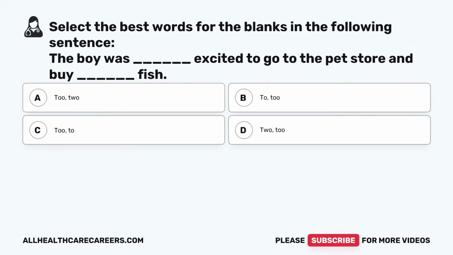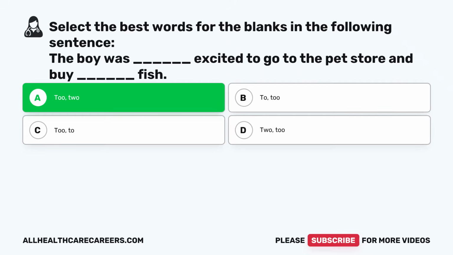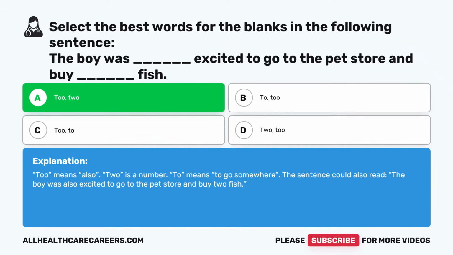Select the best words for the blanks in the following sentence. The boy was blank excited to go to the pet store and buy blank fish. A. Two. D. Two. The correct answer is A. Two. Two means also. Two is a number. To means to go somewhere. The sentence could also read, the boy was also excited to go to the pet store and buy 2 fish.